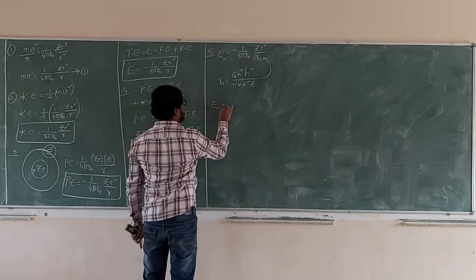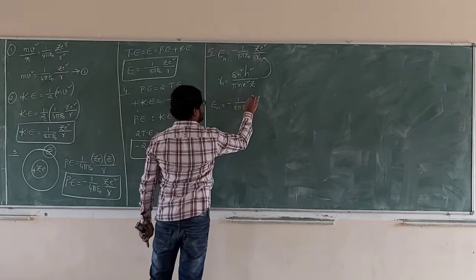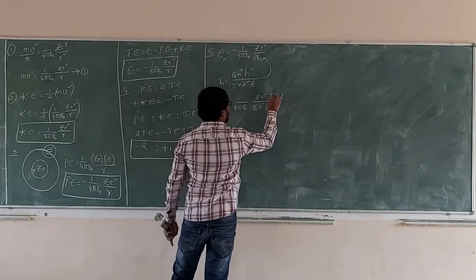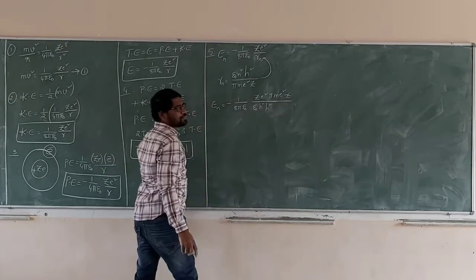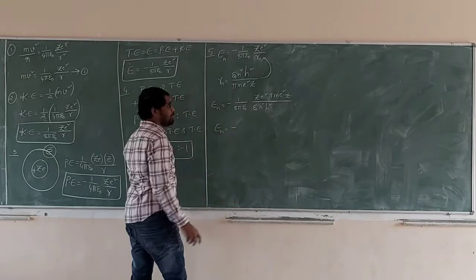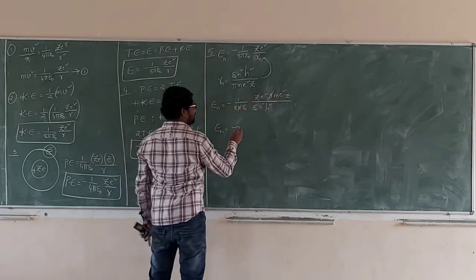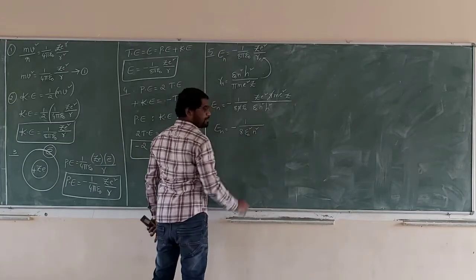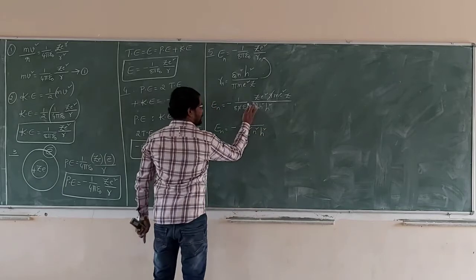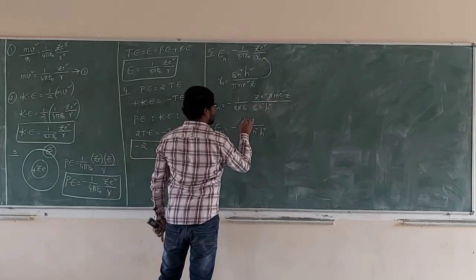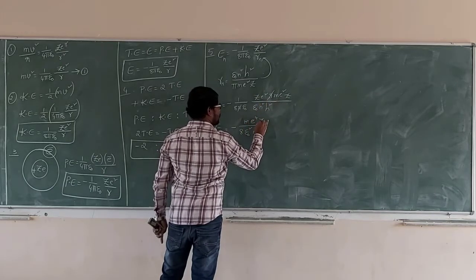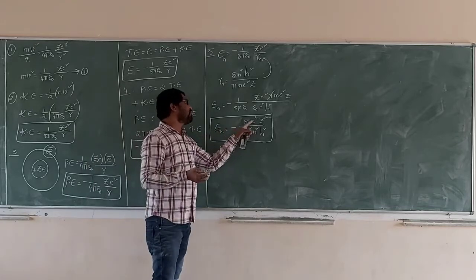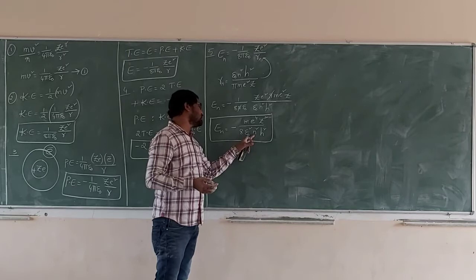Substitute rₙ in Eₙ. What do we get? Minus (1/8πε₀) Z e² divided by rₙ, that is ε₀ n² h²/(π m e² Z). Eₙ is equal to minus, see carefully, π cancels, again 1/(8ε₀² n² h²) with the numerator m e⁴ Z². Finally, what do we get in total energy? Eₙ is equal to minus m e⁴ Z²/(8ε₀² n² h²).